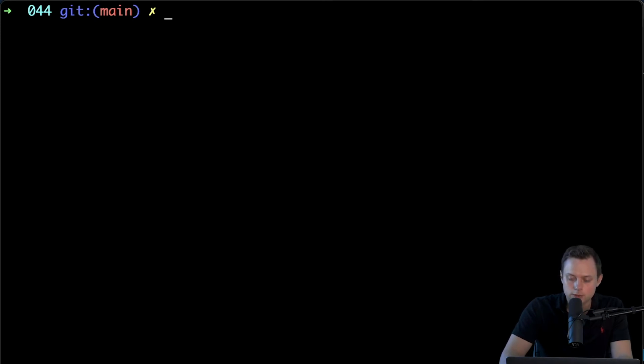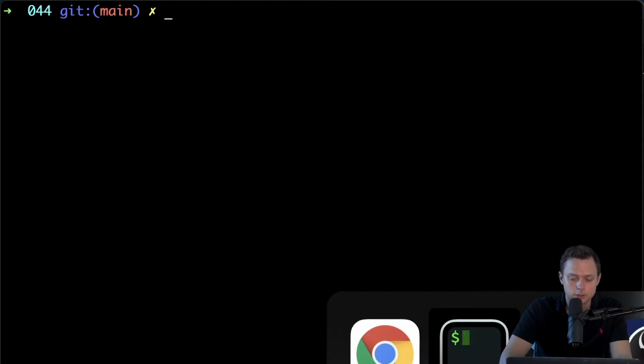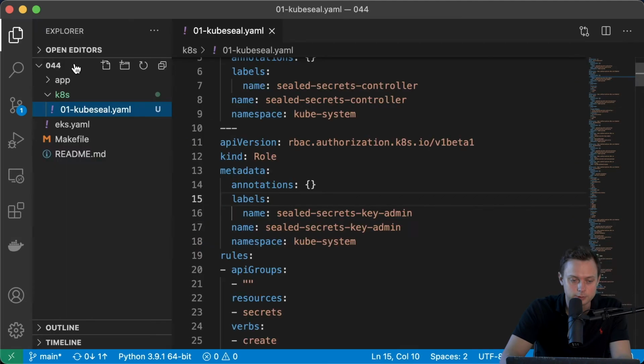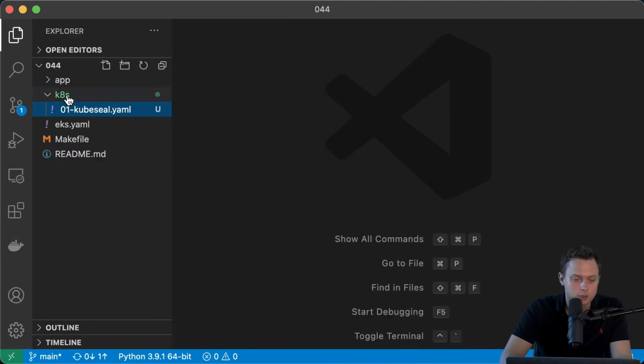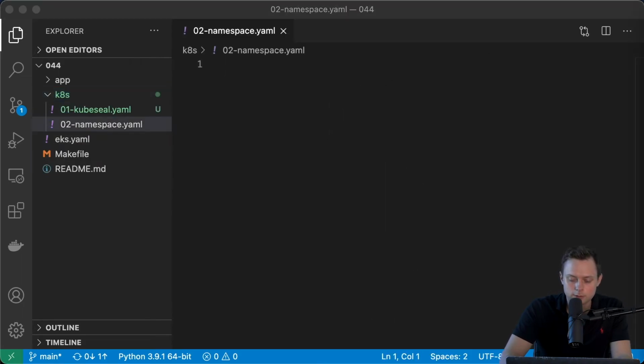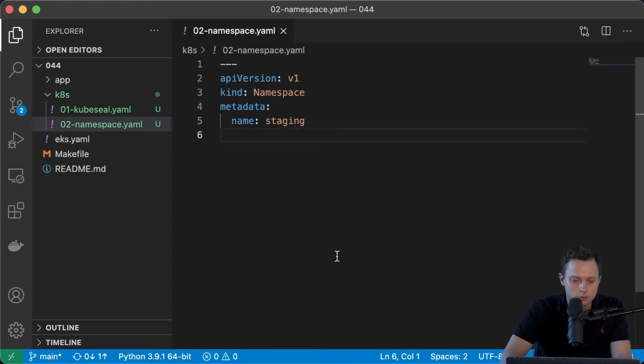Now, let's go ahead and create the namespace. And like I said before, I created the Flask application just to test and that we can use those sealed secrets in our applications. Okay, let's go ahead and create the dedicated namespace for our application. The file will be namespace.yaml and the namespace will be staging. All right, so it's a kind namespace.